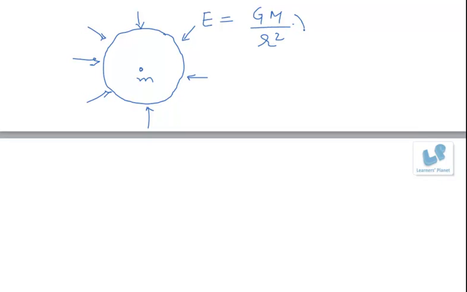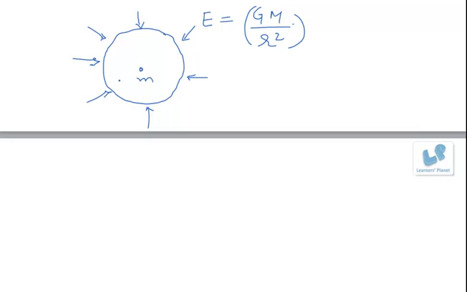Assuming that we have a Gaussian surface with mass m kept at the center of the sphere, then the gravitational field at each and every point will be radially inward, and by symmetry the magnitude will be same. This gravitational field E will be given by Gm upon r square.